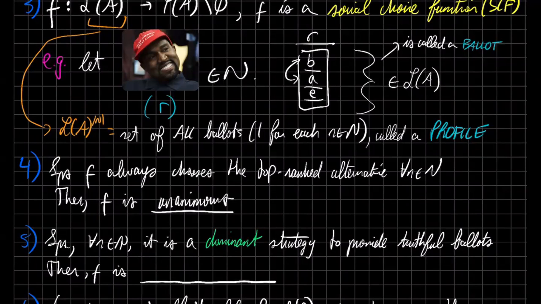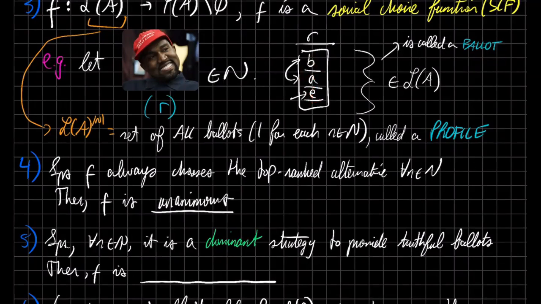Even though Kanye knows that he would rather have Trump win, maybe he would want to lie about his preferences because, for some reason, the Turk won the election. Some random crazy profile of ballots was such that the Turk won. Well, the Turk is obviously the least preferred alternative for Kanye West. But suppose Kanye switches Professor Adha and Trump, and then the outcome of the election changes to Professor Adha winning instead of the Turk.